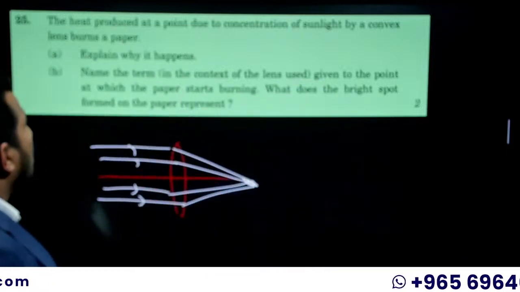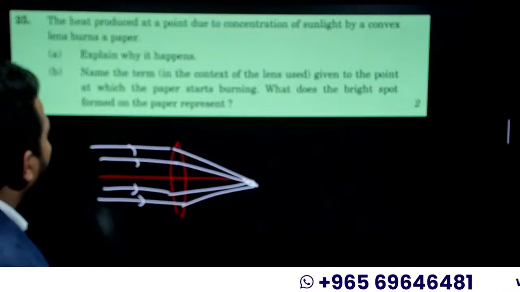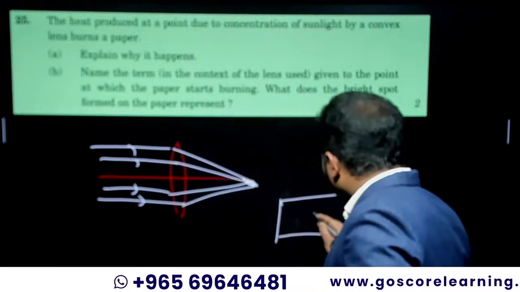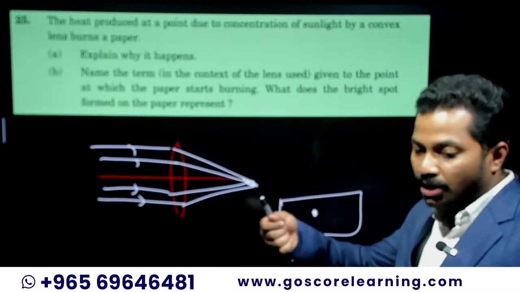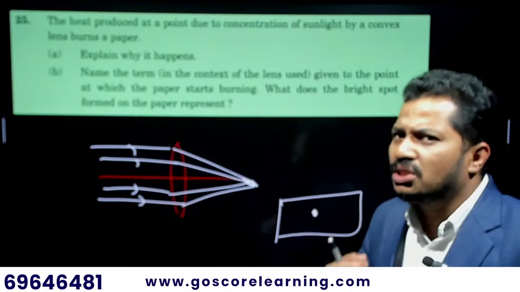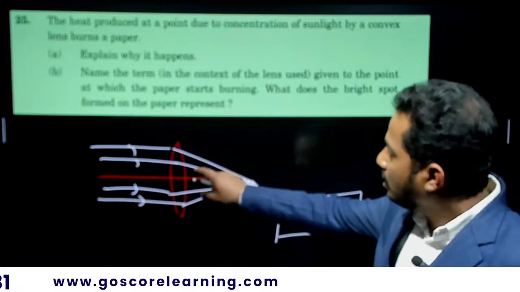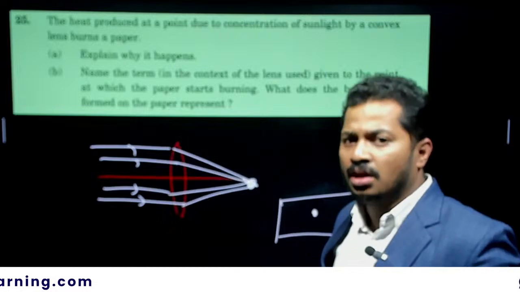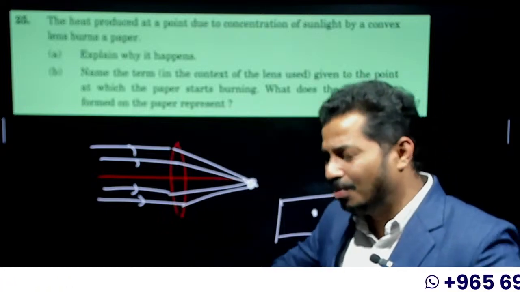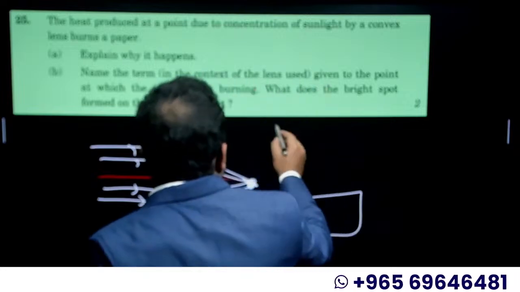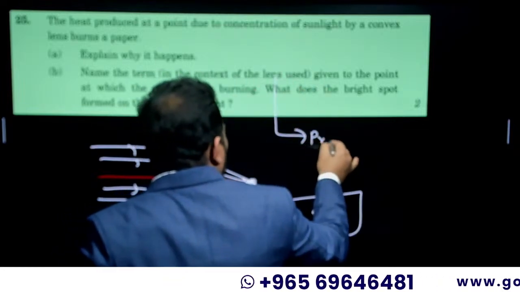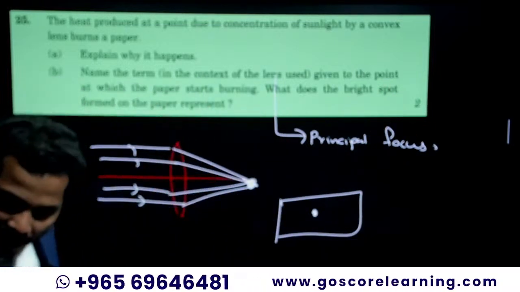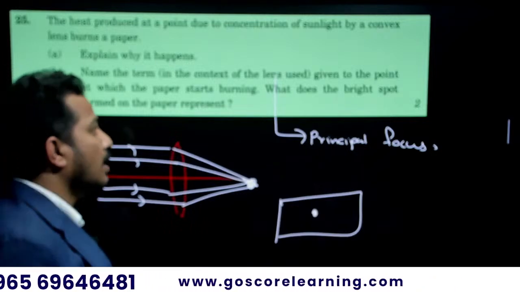Then, name the term in the context of the lens given to the point at which the paper starts burning. On the paper, you can see a bright spot when you are converging all the light rays over there. The incident rays are coming parallel from the sunlight, so where will they be converged? What is this bright spot called in the context of a lens? Focal length, or sorry, principal focus. Principal focus, or simply focus. In the context of a lens, it is principal focus.